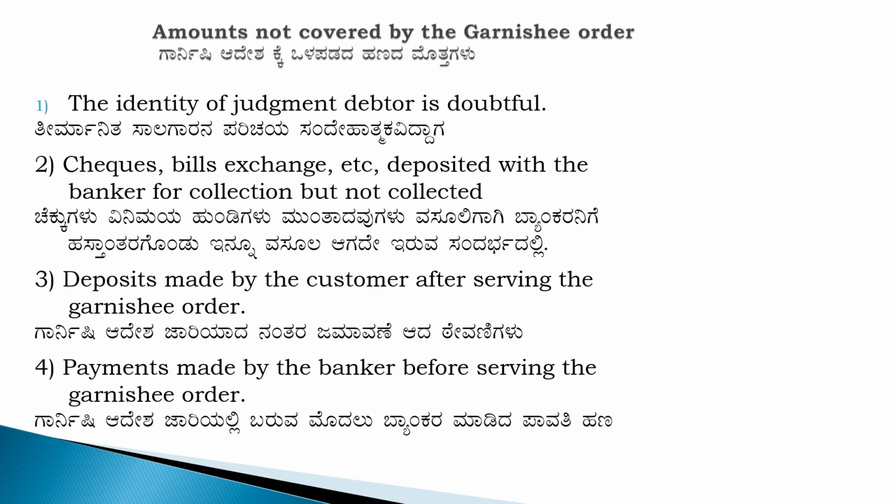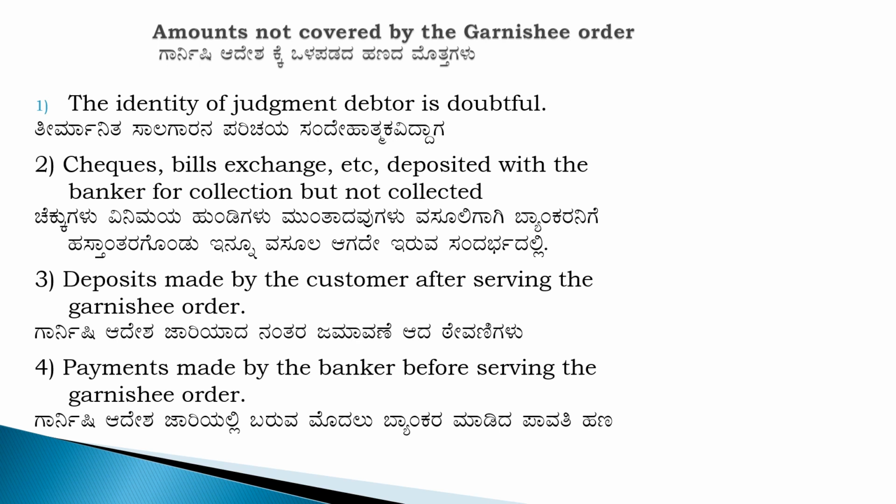Next, amounts not covered by the Garnish Order. Garnish ಆದೇಶಕ್ಕೆ ಒಳಪಡದ ಹಣದ ಮೊತ್ತಗಳು. The identity of judgment debtor is doubtful. So ತೀರ್ಮಾನಿತ ಸಾಲಗಾರನ ಪರಿಚಯ ಸಂದೇಹಾತ್ಮಕವಾಗಿದೆ. ಆವಾಗ the amount will not be covered by the garnish order.